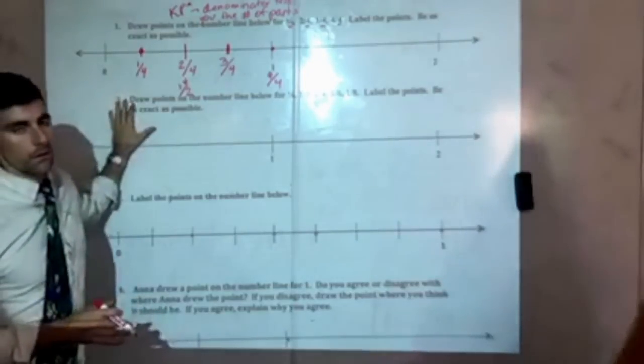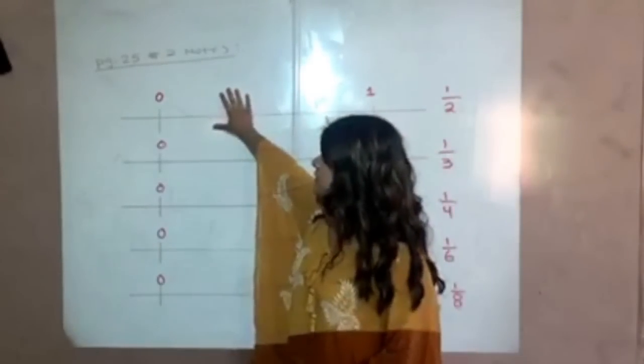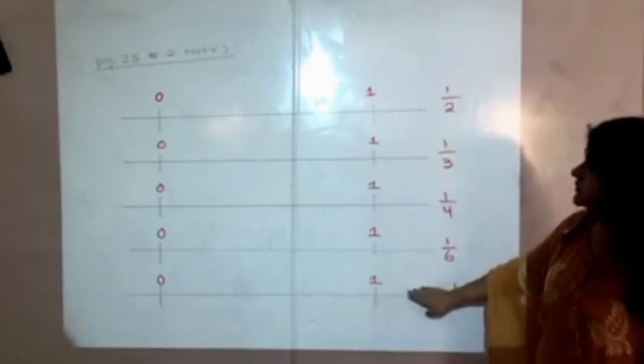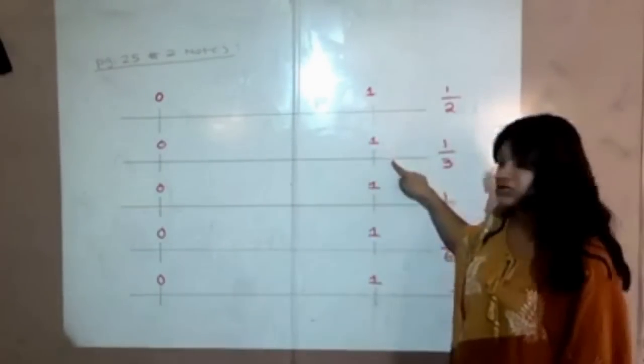Now for number 2, we're going to pause on doing it here. Go ahead and get any sort of scratch sheet of notebook paper. We're going to do number 2 on a different set of paper. Be sure to bring this to class. So problem 2 from page 25 should look like this. So on your sheet of paper, go ahead and draw these 5 number lines and try to make 0 and 1 equally spaced on each of these lines.